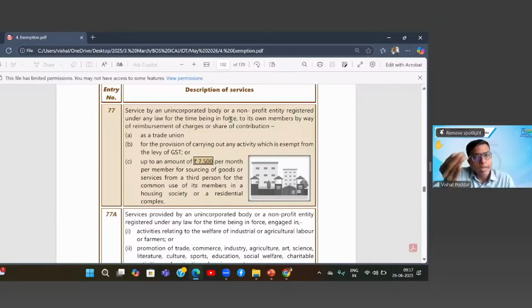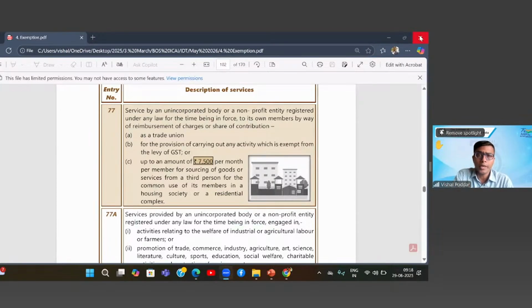Second, where the builder has created an entity, maybe that entity is managed by the builder, but if the builder has created a separate entity like an unincorporated body or an incorporated body, meaning the bank account is different, the entity is different, maybe there is a separate PAN of that entity. In that case, charges which are collected by the entity, though managed by the builder, I believe that will enjoy the 7,500 exemption. But if that entity is a company, then it will be taxable.